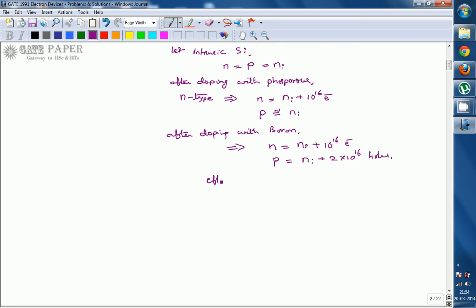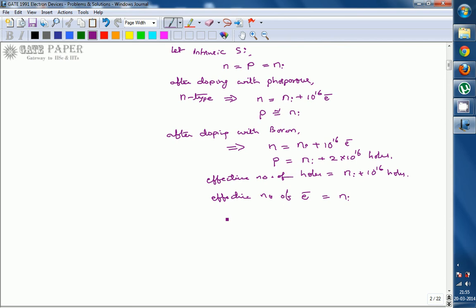So effective number of holes are Ni plus 10 power 16 holes, whereas effective number of electrons is simply Ni, because 10 power 16 electrons are nullified by the 10 power 16 holes. So holes are more, so holes will be treated as majority carriers, electrons will be treated as minority carriers.